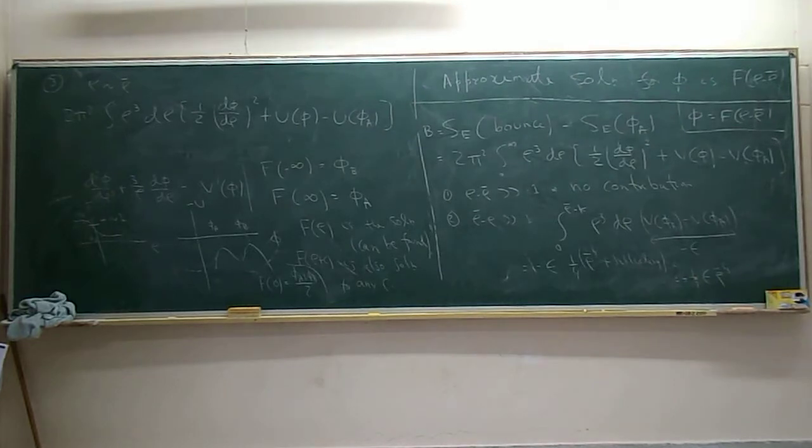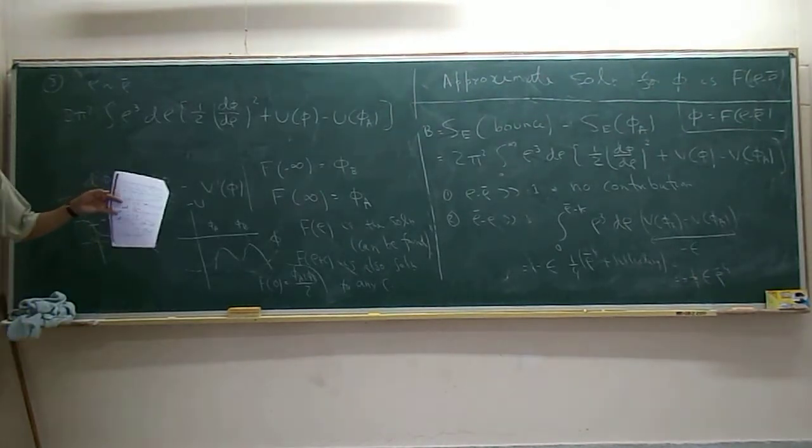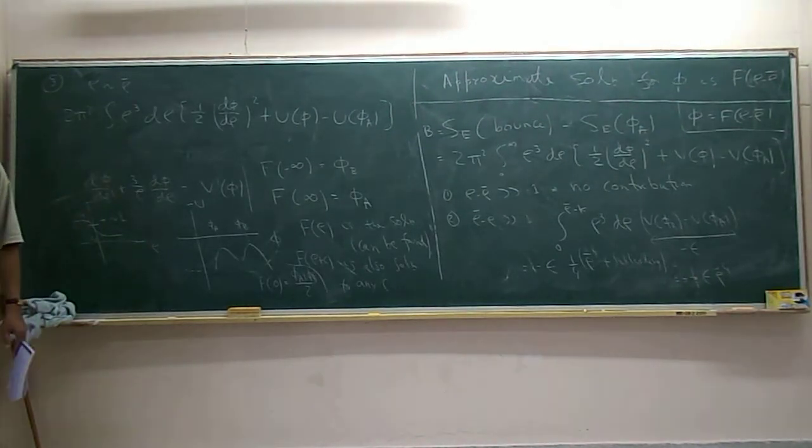Is this clear? Okay, because over a finite region it makes no difference. But this in fact is a finite integral.